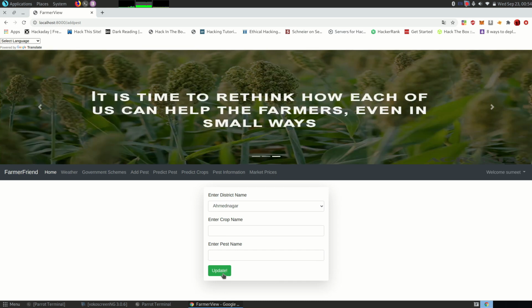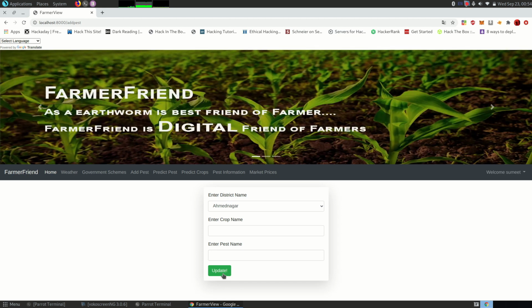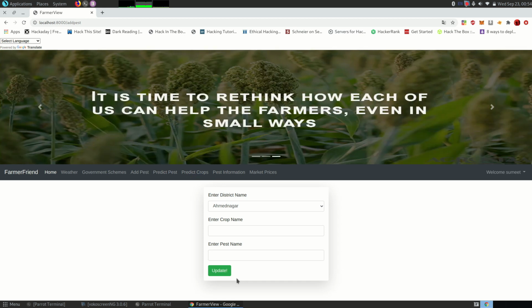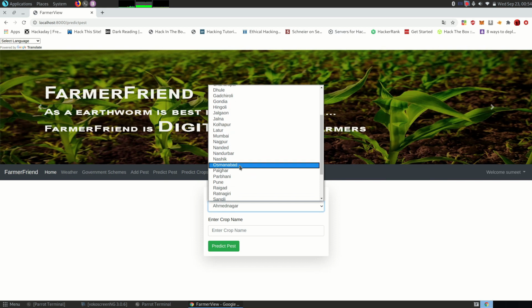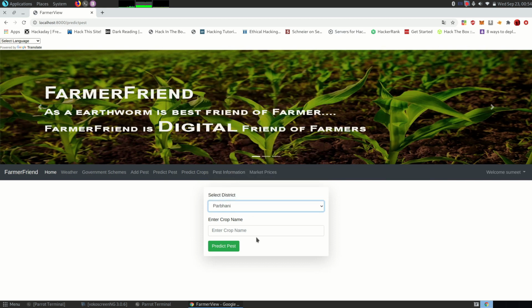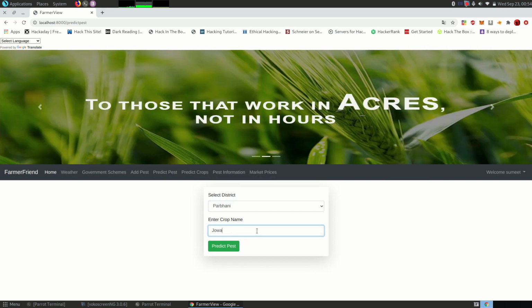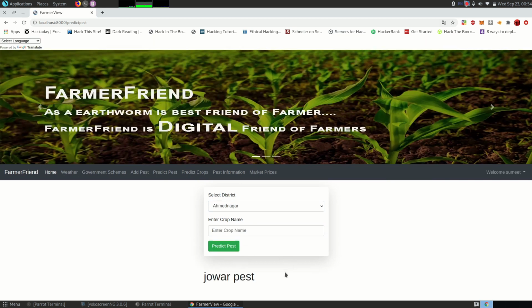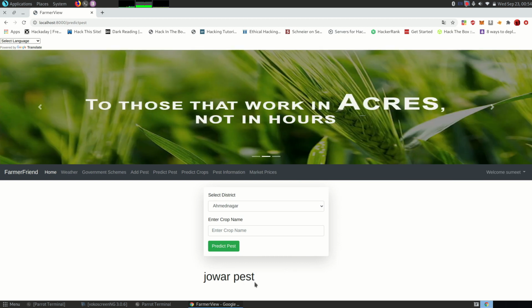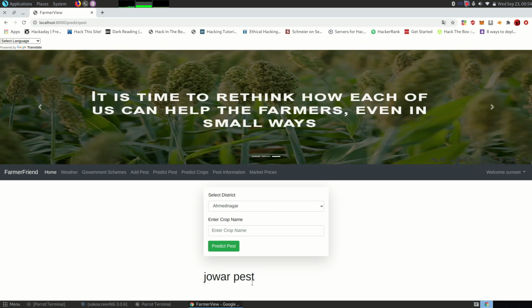Then we will keep this record, and according to weather conditions we will predict pest for that crop according to the classification model. Let's go and predict pest now. Let's choose city as Parbhani and the crop name as Jawar. So here as you can see, it shows Jawar pest now. Previously it was showing no pest. But as the farmer updated the pest, it is showing Jawar pest.